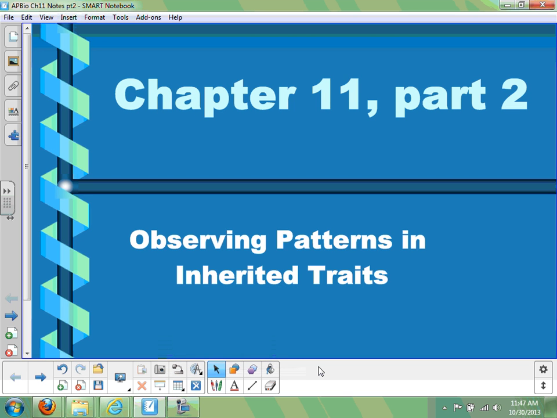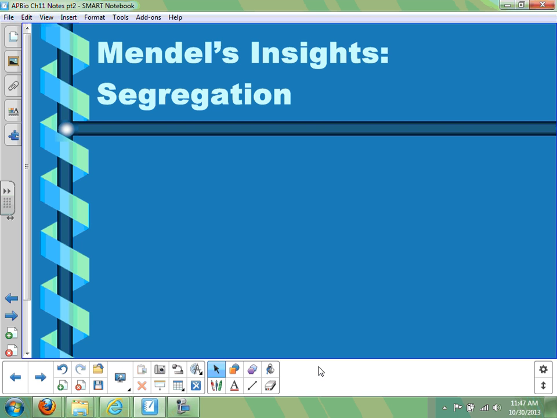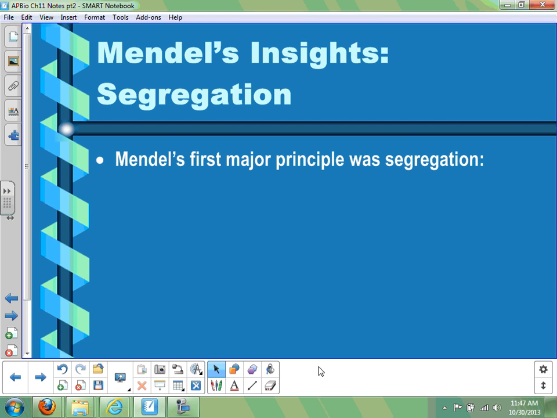In the second part of Chapter 11, we're going to talk some more about Mendel and his key discoveries, what we now often refer to as Mendel's Laws of Inheritance. His first big insight was an idea that we call segregation. Segregation is a word that also means separation, and this is an idea that makes complete sense if you understand meiosis. The incredible thing is that Mendel discovered this through experimentation before meiosis had even been discovered.